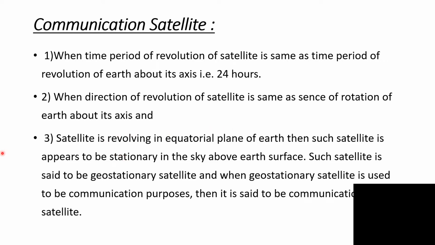Third condition, when the satellite is revolving in the equatorial plane of the Earth, then such a satellite appears to be stationary in the sky above the Earth's surface. Such a satellite is said to be a geostationary satellite. And when a geostationary satellite is used for communication purposes, then it is said to be a communication satellite.